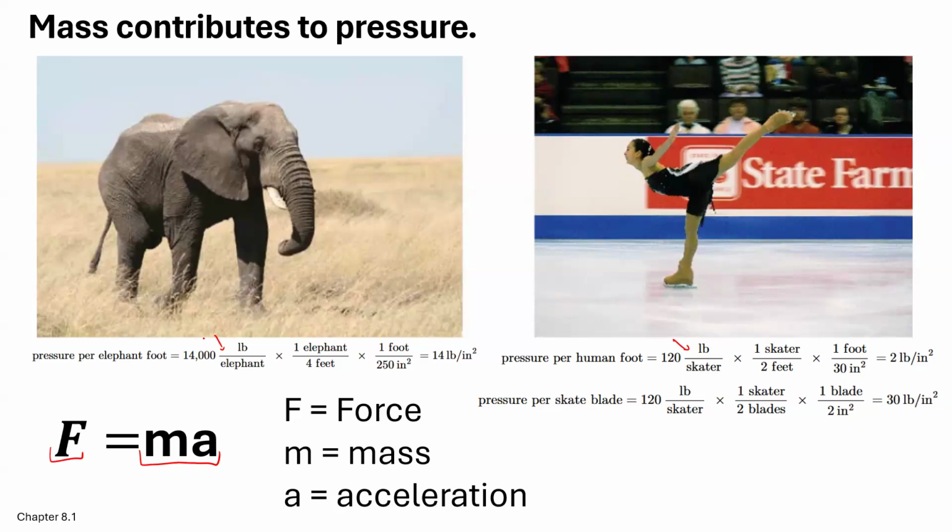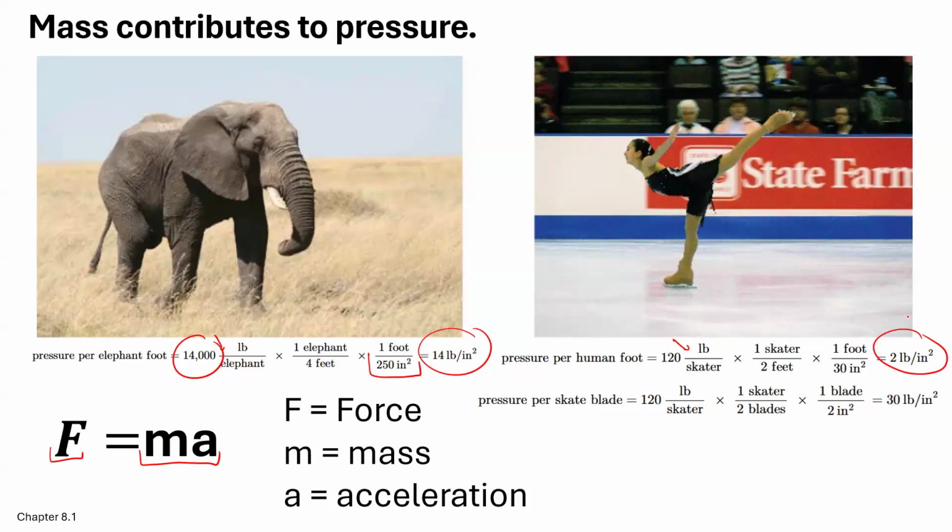Here we have a 14,000 pound elephant. The area is a little different, but we see that it's about 14 pounds per square inch for this elephant. It's estimated. This smaller human footprint, for this problem, 2 pounds per square inch. So a lot less. You can imagine that an elephant would exert more force and more pressure than a human.